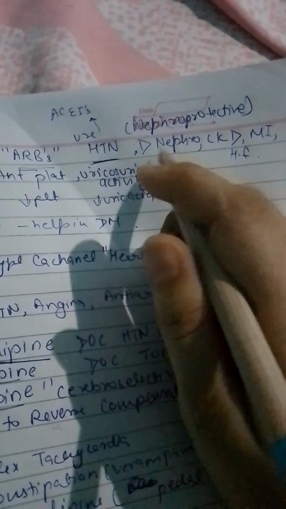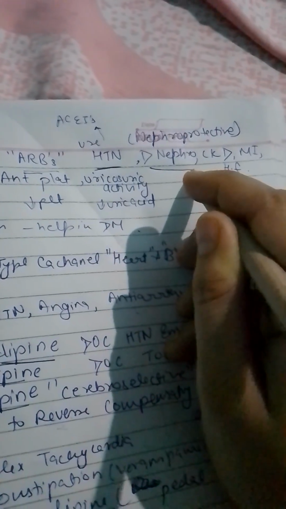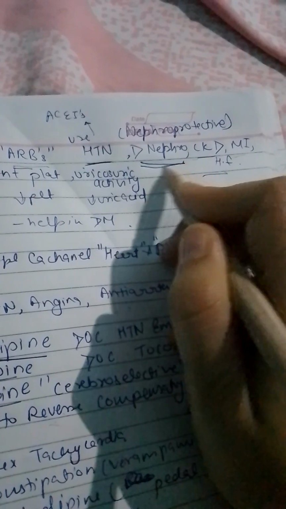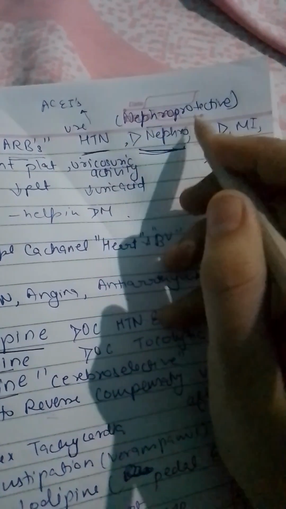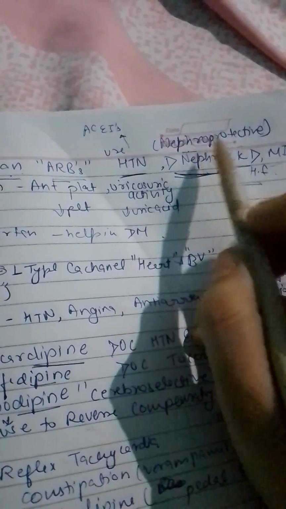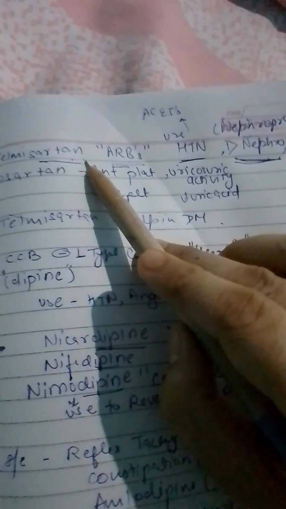Yeah, they're also used in case of diabetic nephropathy, chronic kidney disease, MI, and heart failure. It means that these sartans are nephroprotective. They can ask which antihypertensive drug can be nephroprotective. We can say that it is the sartan.